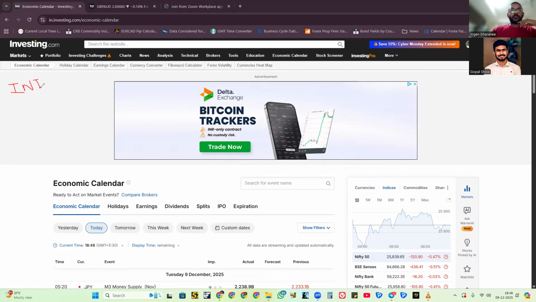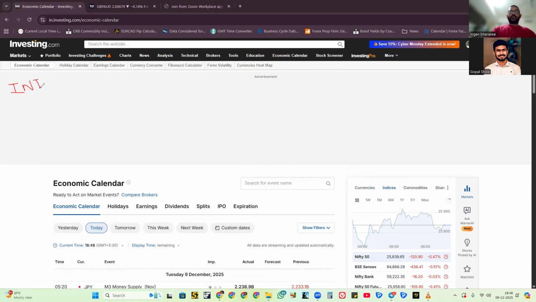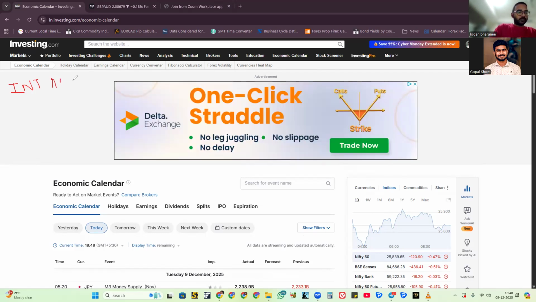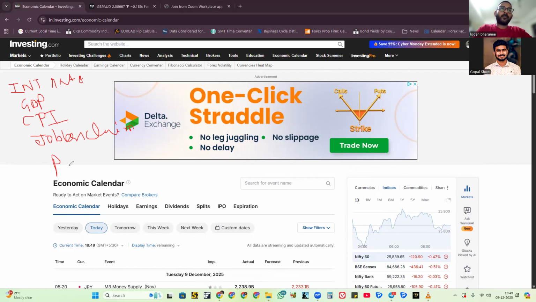The top five news events. The top five news events are, first one, the interest rate. Second one, GDP. Third one, CPI data. Fourth one, jobless claims and unemployment, employment, whatever is okay on that segment. And fifth, PMI.